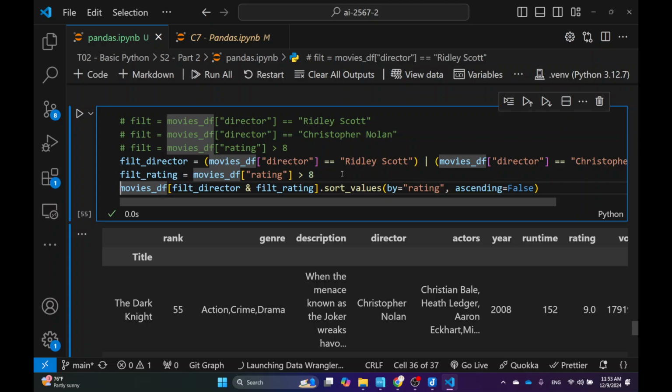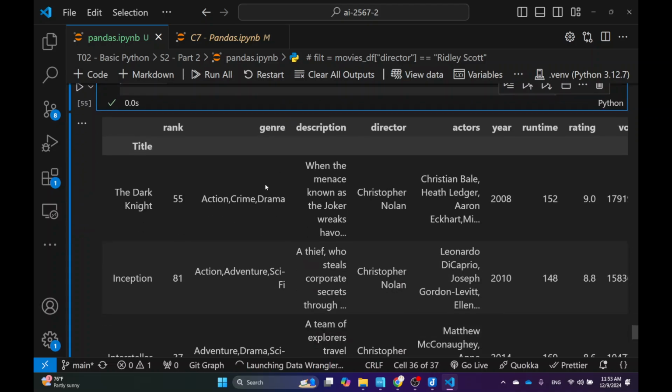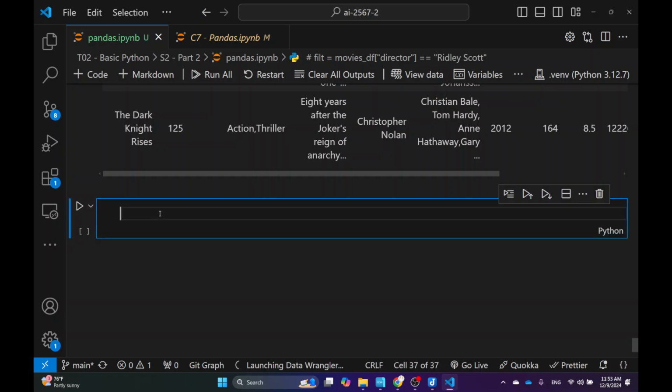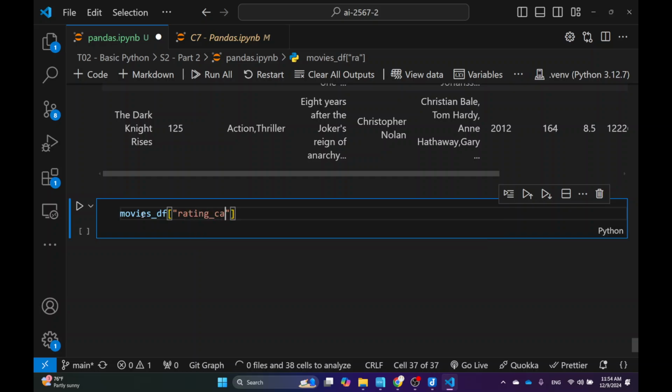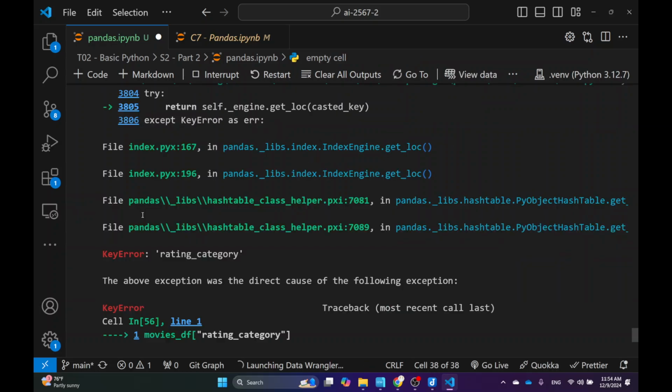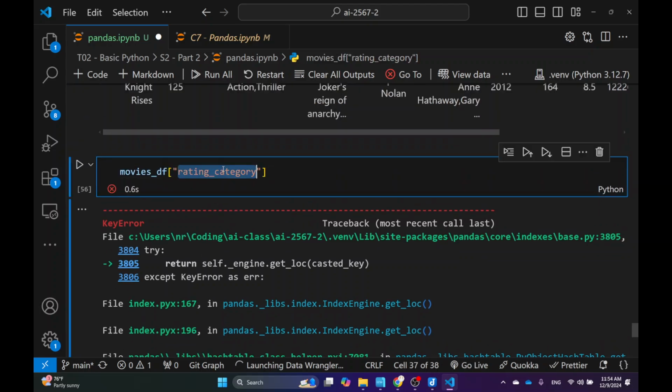Okay, and I guess the last topic that I want to show you for the pandas manipulation is that we haven't really created a new column yet, right? So let's do just that. Right now I'm going to say movie df, and in order to create a new column, you can just type the name like that. For example, this one I name rating category. If I just do that, it would give me an error because this column doesn't exist yet. But I can just do a simple assignment.